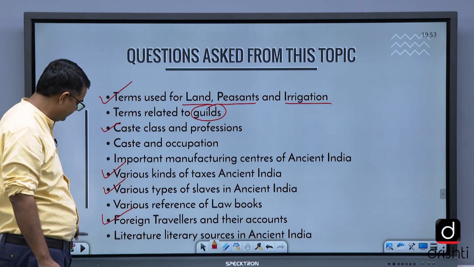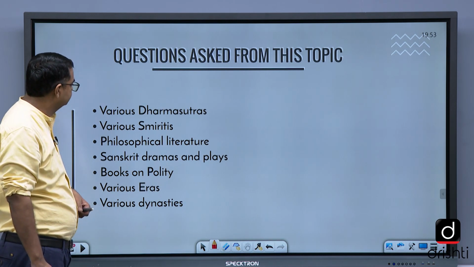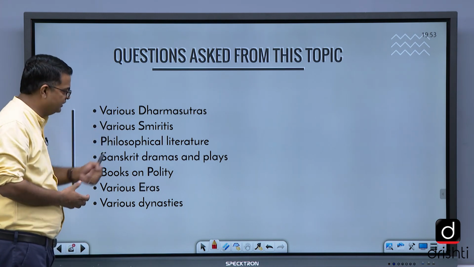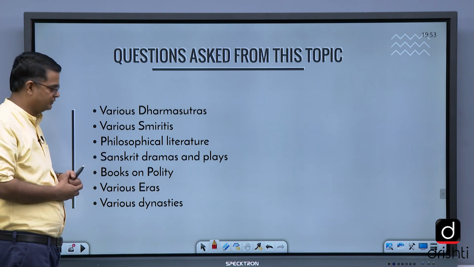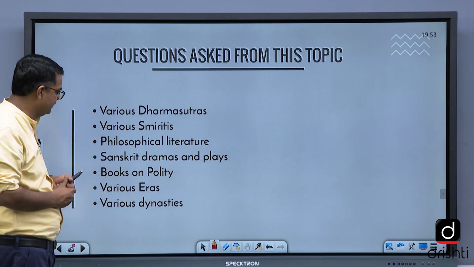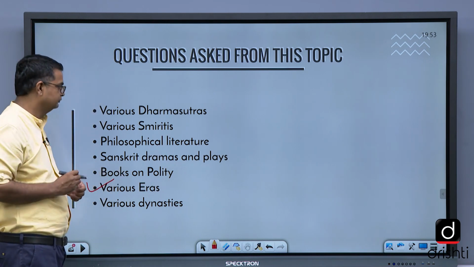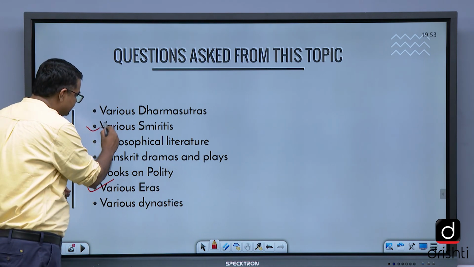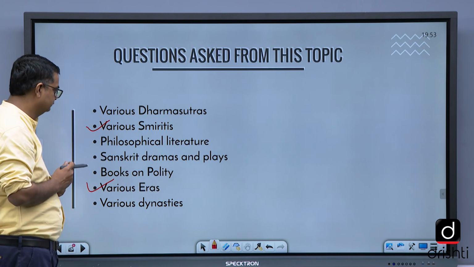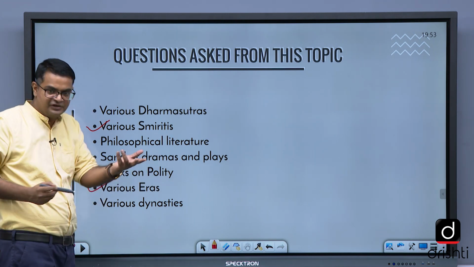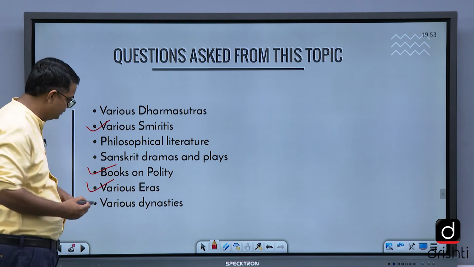Literature, literary sources in ancient India: various dharma sutras, various smritis, philosophical literature, Sanskrit dramas and plays, books on polity, various eras. They asked a question. Then smritis, they asked a question. Books on polity, like the Arthashastra is one of the books, Kamandaka for example.